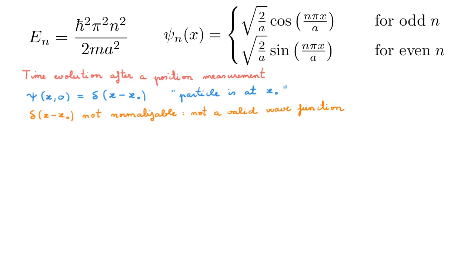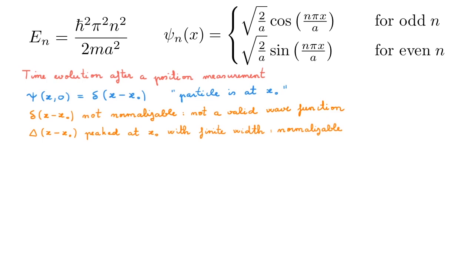So what does it really mean when we say that we measure the particle to be at x0? What we mean is that the particle is in a very small region in space centered at x0. We write the corresponding function as capital delta x minus x0, which is a function that peaks at x0, but it has a finite width. This makes this function normalizable, and therefore it's a proper wave function in our Hilbert space. In this language, the delta function represents a limit of the capital delta function that we can get arbitrarily close to but never quite reach. To simplify the maths in what follows, I will in the first instance use the delta function, and then we'll construct the capital delta function to do the proper physics.